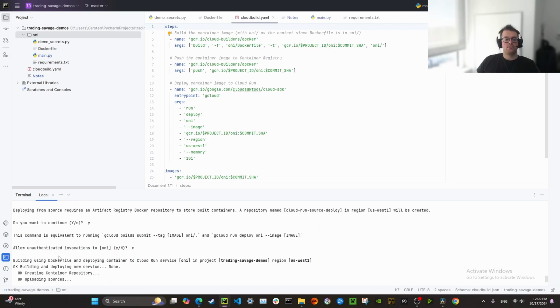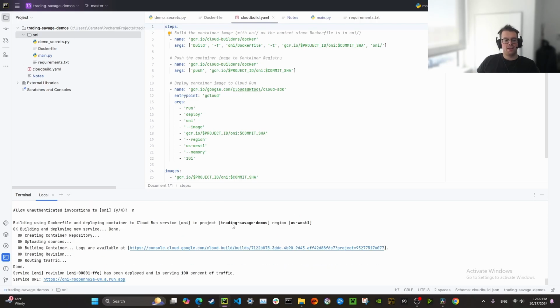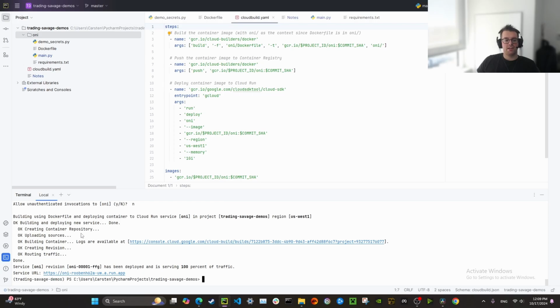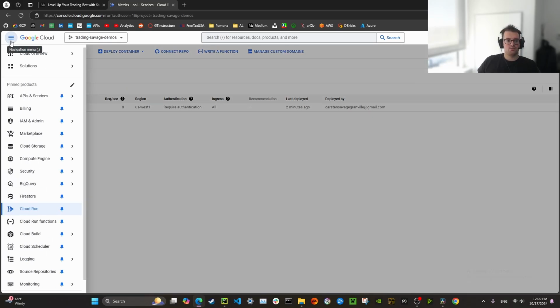And it says allow unauthenticated invocations to Ani, and I said no. Then it took some time to build the container, and then it finished. It says the service has been deployed and is serving 100% of traffic, and provided the service URL. I went to Cloud Run, and I see the Ani service has been deployed. So let's test this and see if it works.